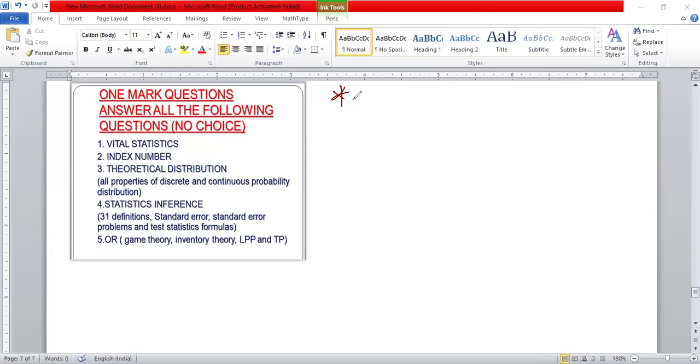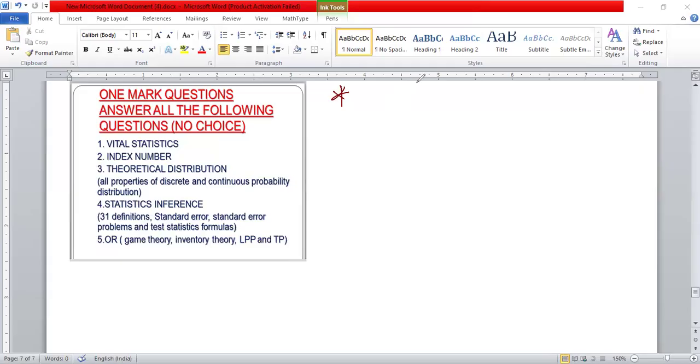And what do you mean by infant? And what do you mean by neonatal? What do you mean by maternal mortality rate? And after that, what is the woman's childbearing age group? That is 15 to 49. And after that, what are the uses of vital statistics?